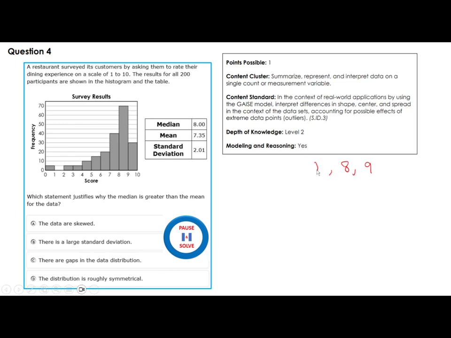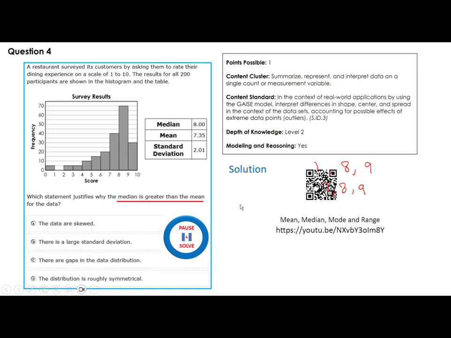So if I take now 7, 8, and 9, the median here is still 8, and the mean, 7 plus 8 plus 9 divided by 3, would be 8. See, this outlier caused the mean to be smaller than the median, which is the median being greater than the mean. I have a video about the mean, median, mode, and range, and I recommend that you watch this video. That will help you quite a bit.